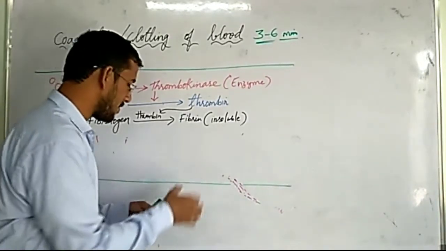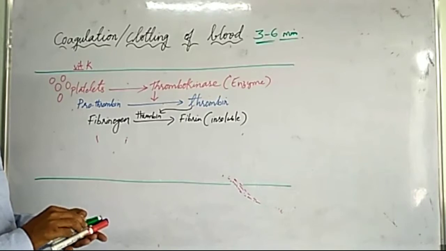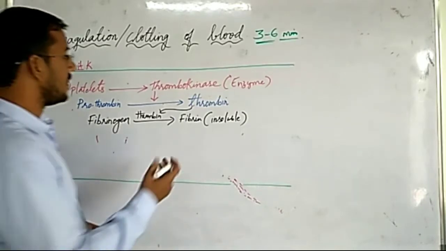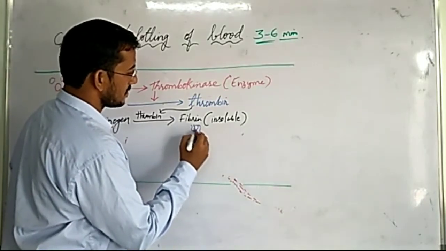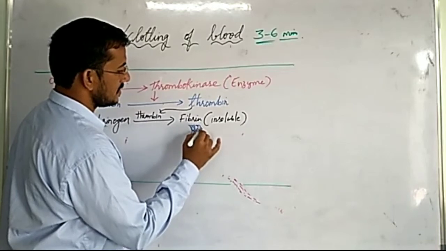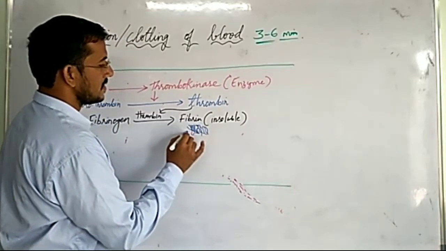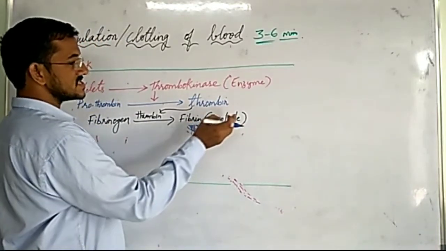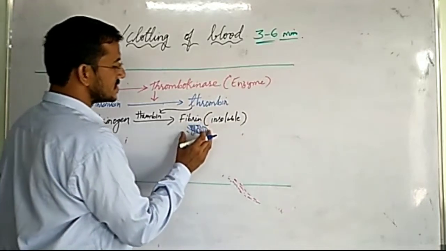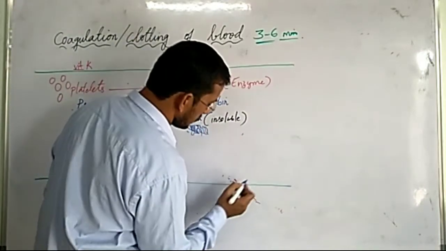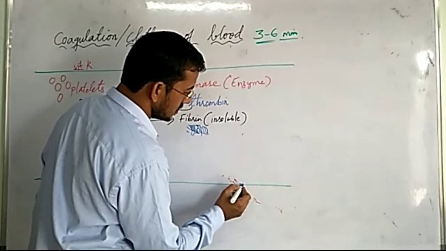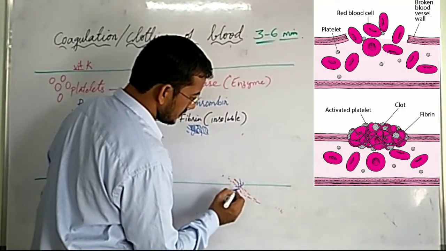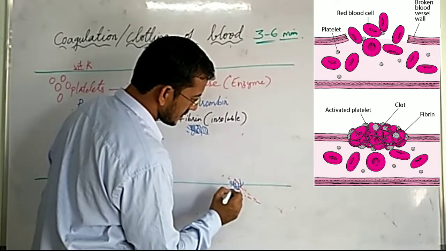Now this fibrin is made of thread-like structures. These are thread-like fibers, and they are insoluble. These fibers come to the site of the wound and form a network there, like a fish net.